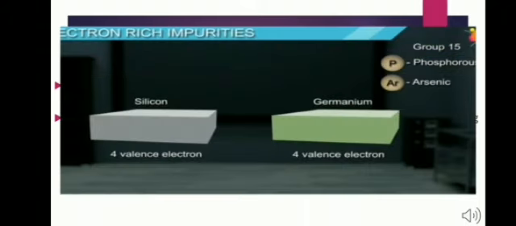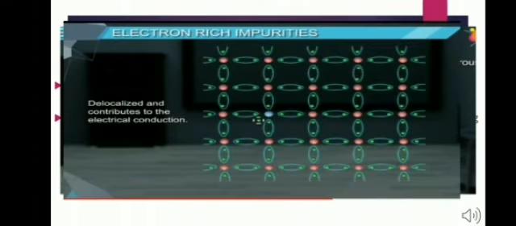Silicon has a crystal structure in which each silicon atom is linked tetrahedrally to 4 other silicon atoms. When a small quantity of phosphorus is added to pure silicon, the phosphorus atom occupies some sites in the lattice in place of silicon atoms.